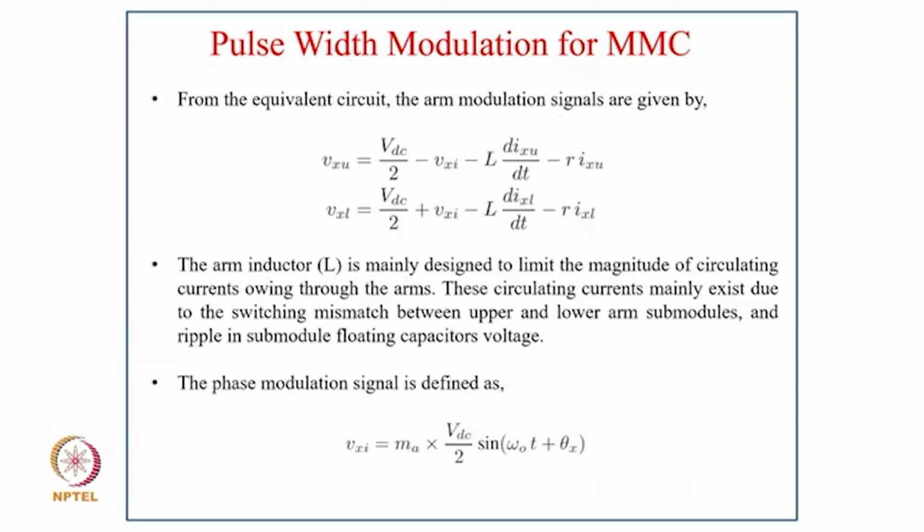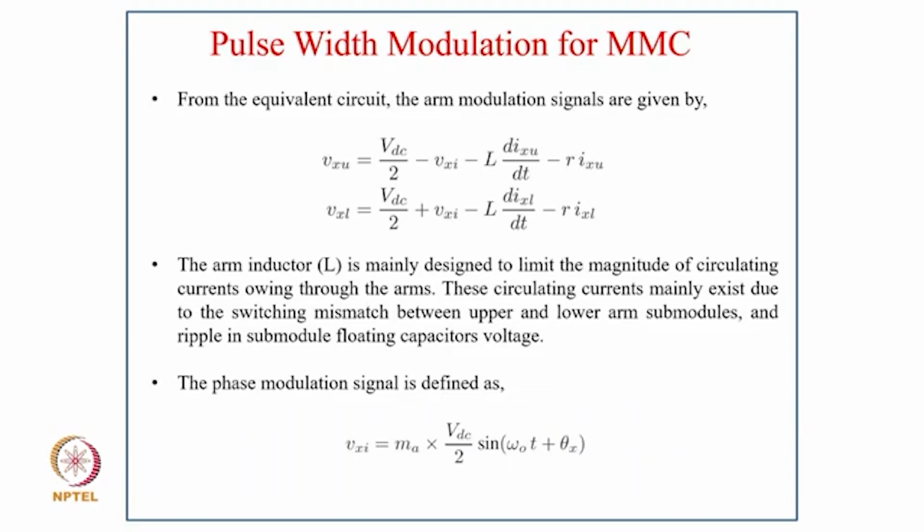From the equivalent circuit, the arm modulation signals are given as Vxu equal to Vdc by 2 minus Vxy minus L dixu upon dt minus R ixu, and Vxl is Vdc by 2 plus Vxy minus L dixl upon dt minus R ixl. The arm inductor L is mainly designed to limit the magnitude of the circulating current through the arms. This circulating current mainly exists due to switching mismatches between upper and lower arm sub-modules and the ripple in the sub-module floating capacitor voltage.